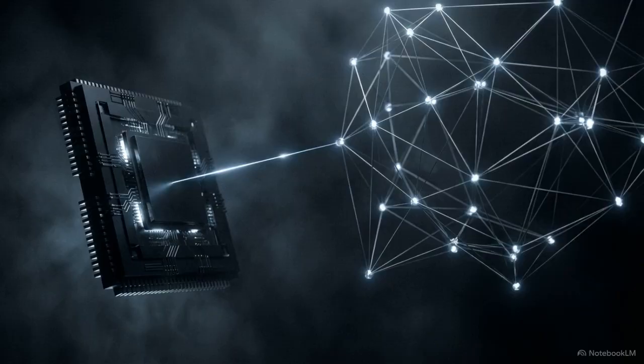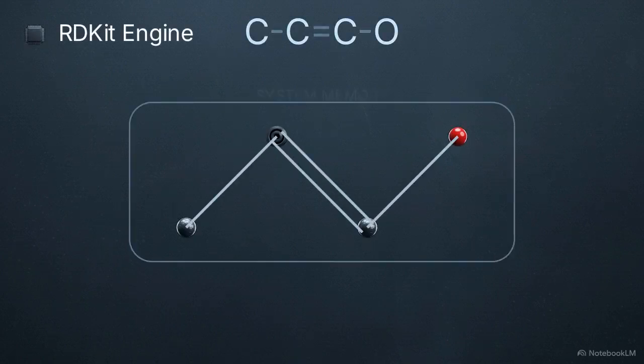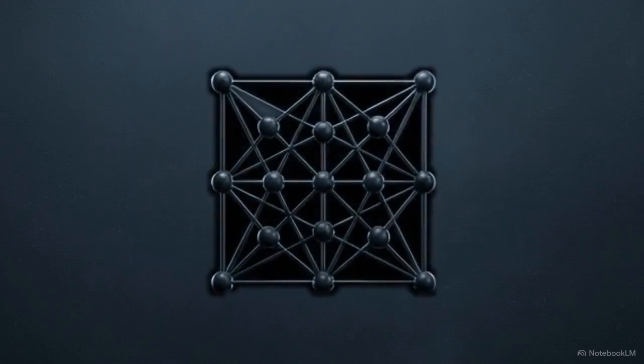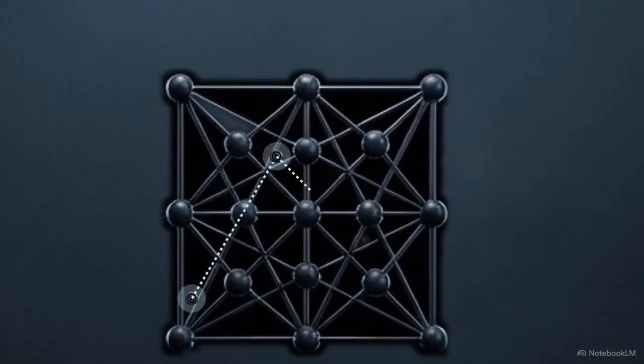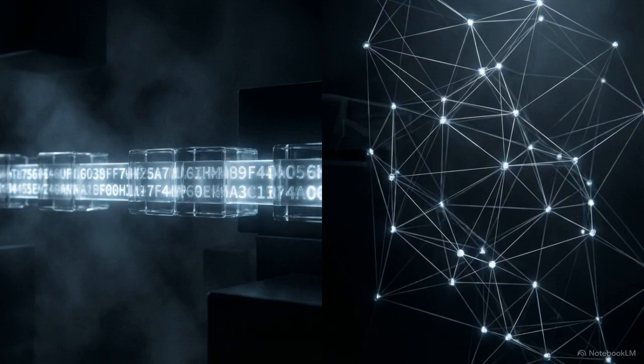The computational engine performing this reconstruction is RDKit. It acts as a chemical translator, mapping out the specific atoms and the connective bonds between them in system memory. This resulting mathematical graph allows the computer to navigate the molecule's topology, bridging the gap between a flat line of text and a computable structure.